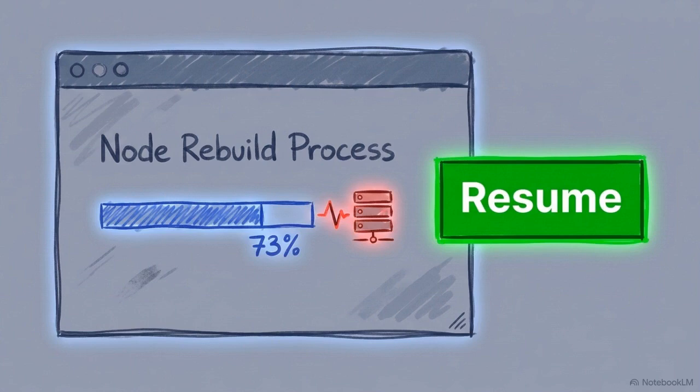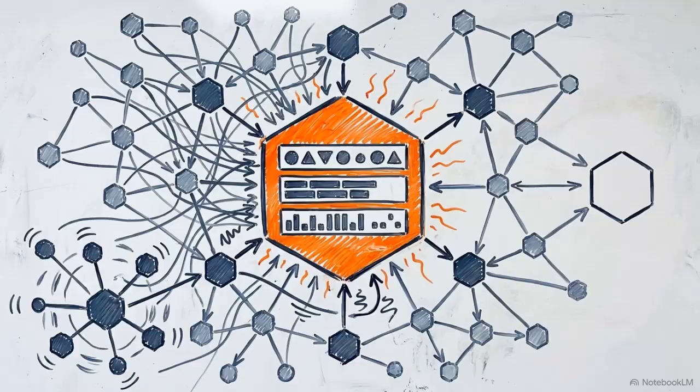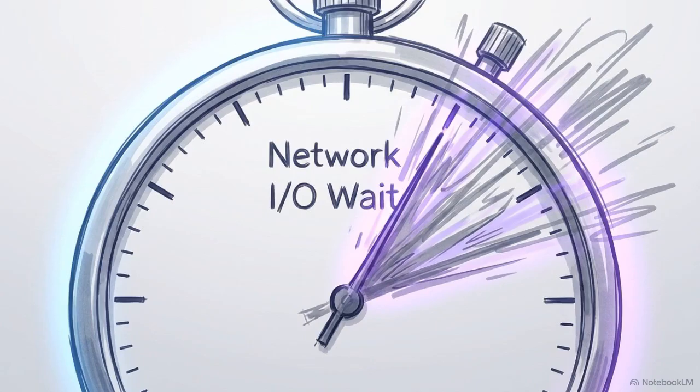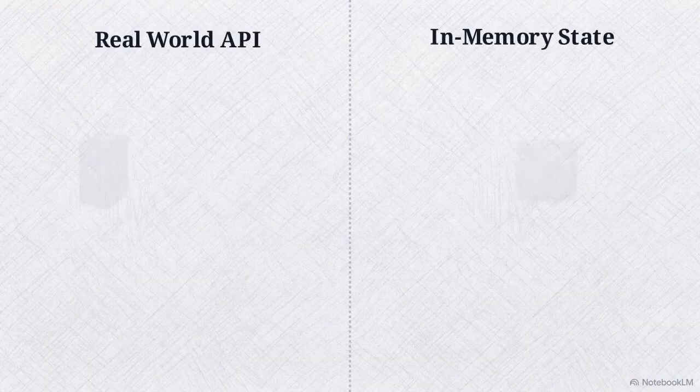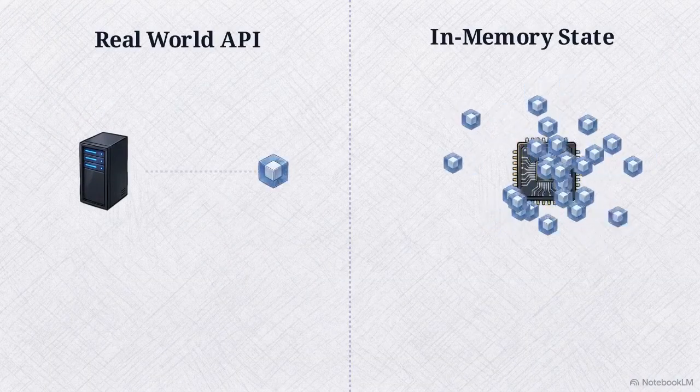This ensures that a multi-hour node rebuild can resume exactly where it left off, even if a system crashes mid-execution. But durable execution creates a performance bottleneck. Running hundreds of hypothetical BFS paths using real network calls would take minutes of I/O, locking the system while it searches for a plan. To fix this, we use a split architecture.